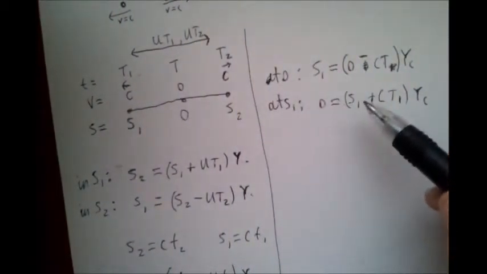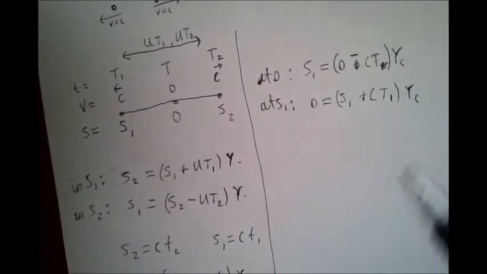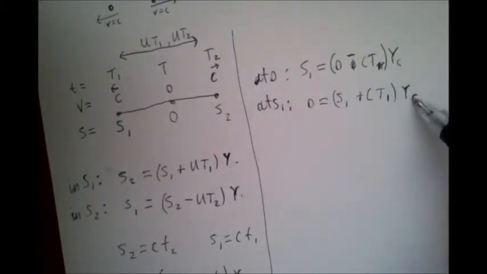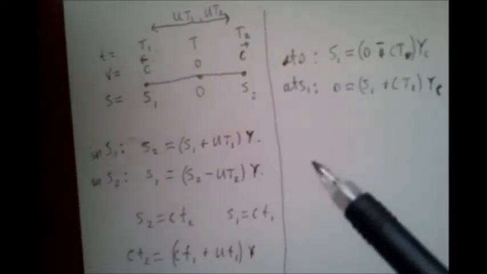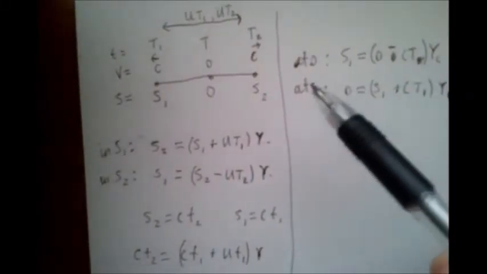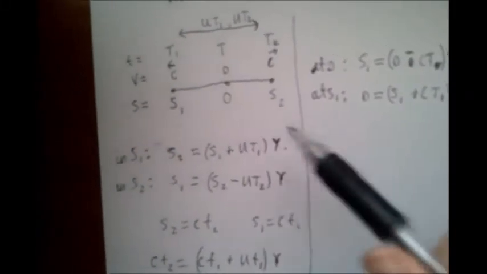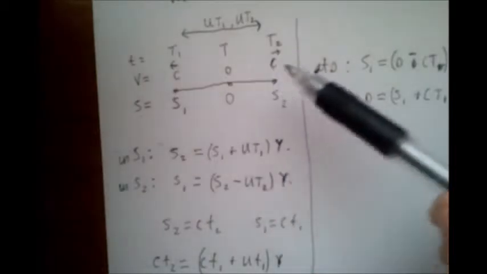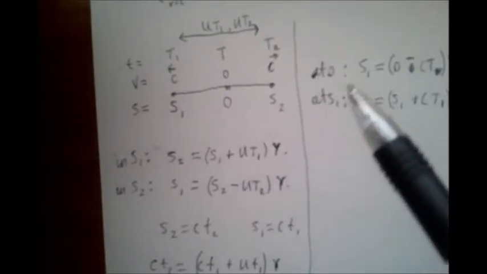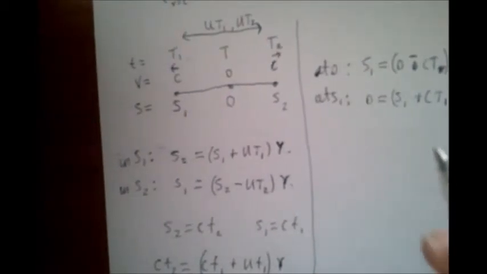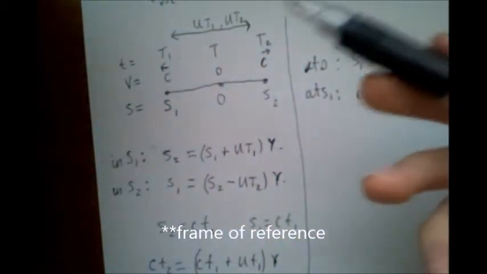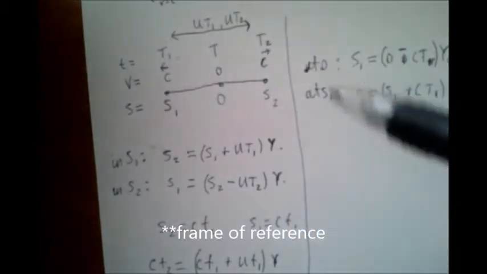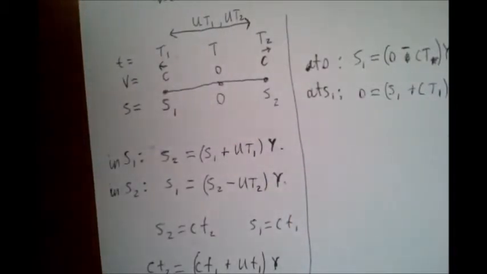Same here, if we're in the spacecraft and we're trying to find the position of the origin, also seeing it travel by at the speed of light. The reason why this works is because we may not trust the time systems we use to measure over distance, but because both spacecraft are traveling at the speed of light, which is the limiting speed, it is something we can trust. In any frame, anywhere, going at the speed of light, we don't need to dilate the speed of light, because it is the maximum speed.